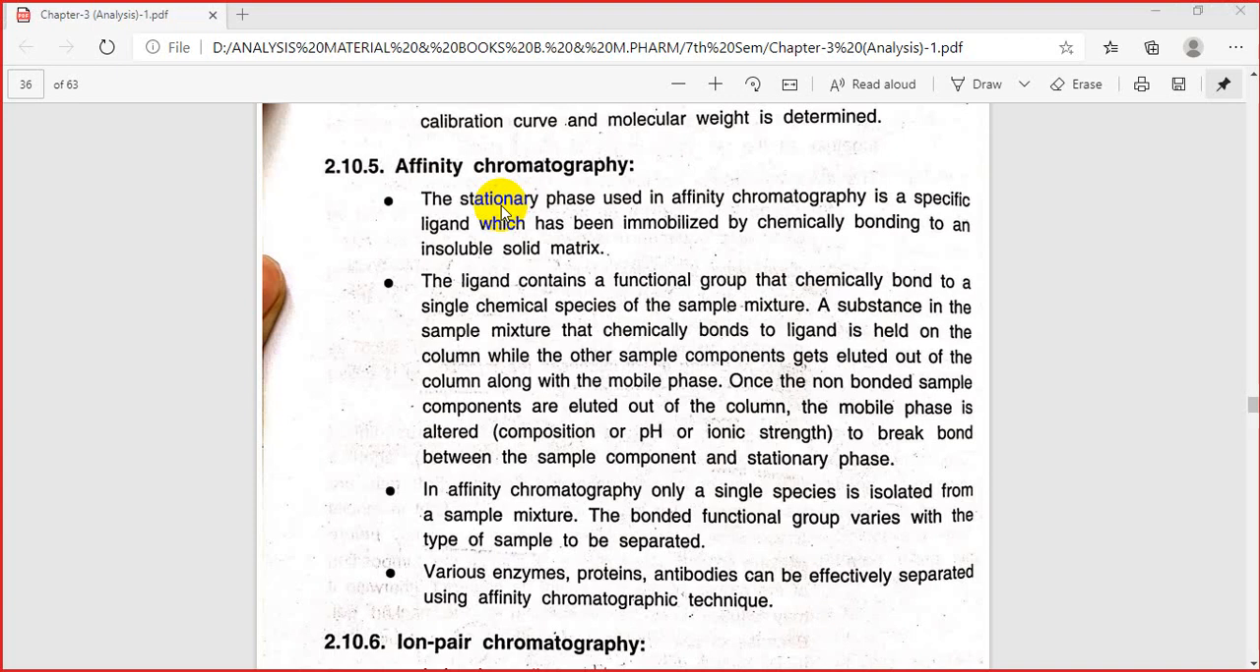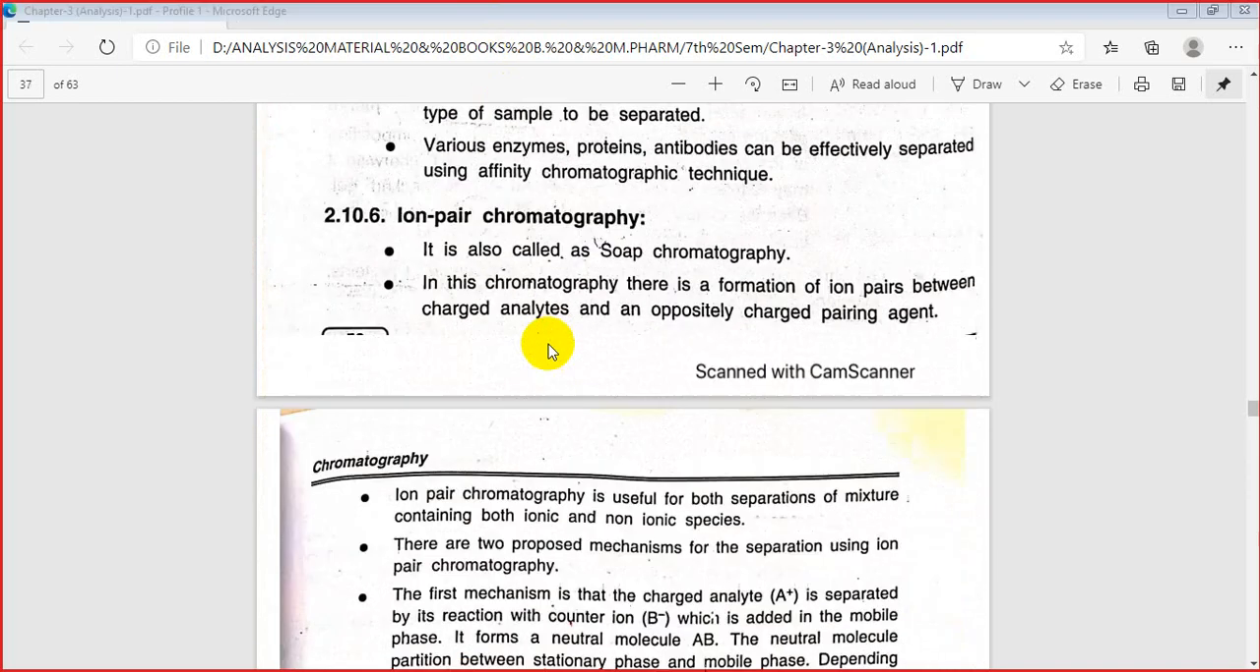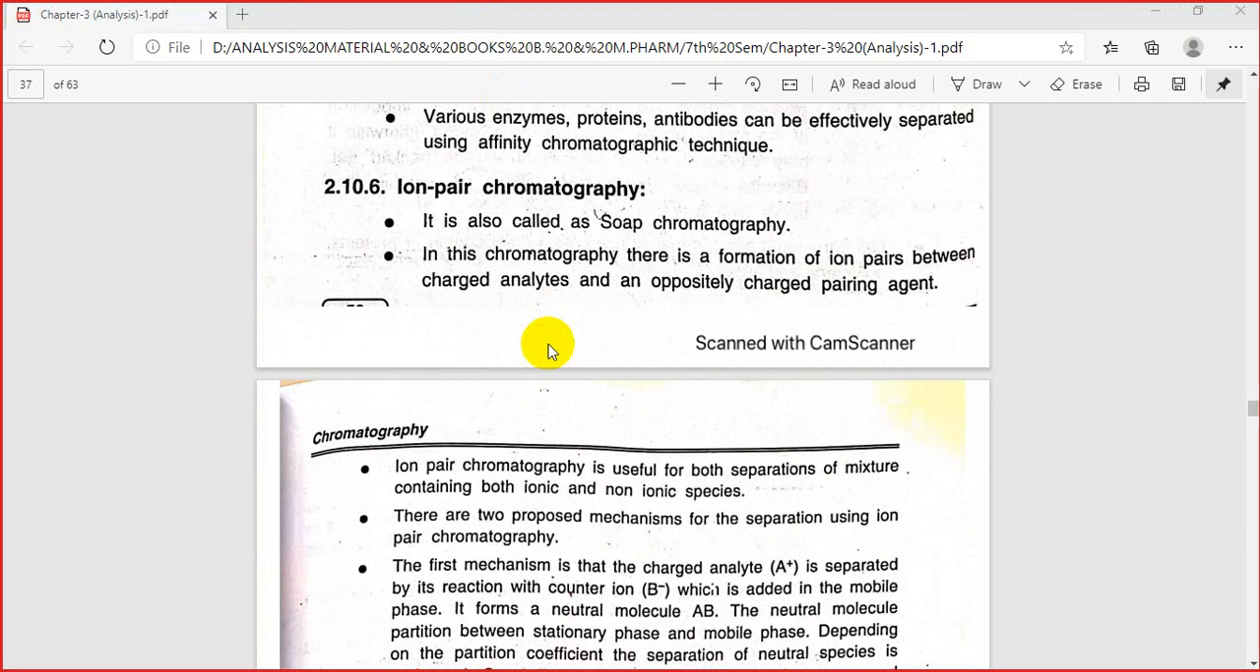Okay, for the separation. The next is ion pair chromatography. We have studied ion exchange, where the exchange of ions was taking place. Here what we are doing, as in affinity chromatography, where a bond is formed with a specific ligand.